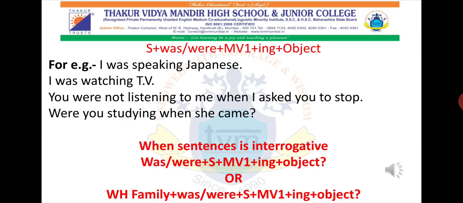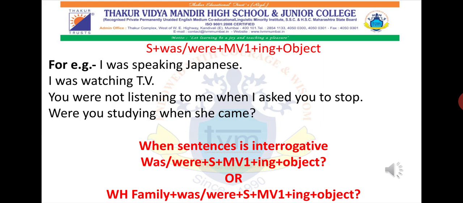Remember, if any sentence is an interrogative sentence, you will be thinking, now what will you do? For that, always remember, if they tell you to convert it into any type, whether it is present perfect, past perfect, future perfect, whatever it is, first you will have your helping verb, then your subject, then will come main verb first form plus ing, and then the object, and don't forget to put your question mark. You can also try if WH questions can fit in that sentence.